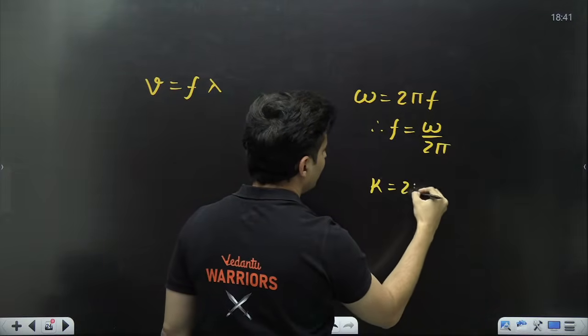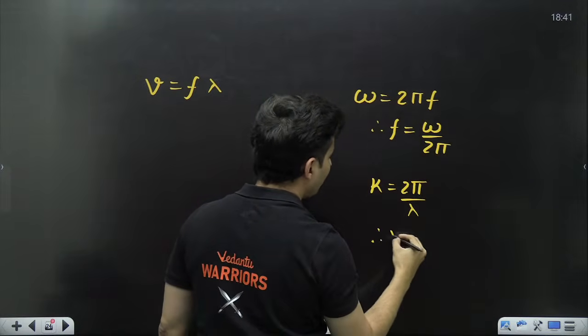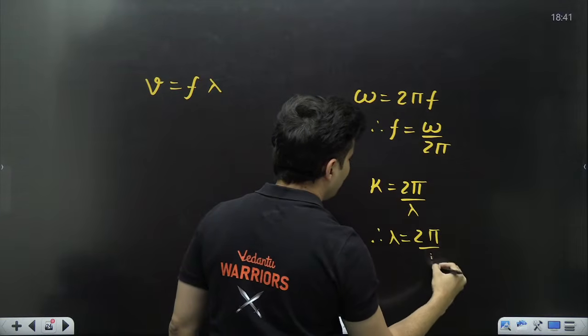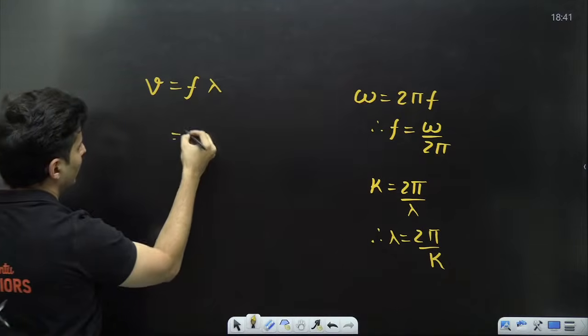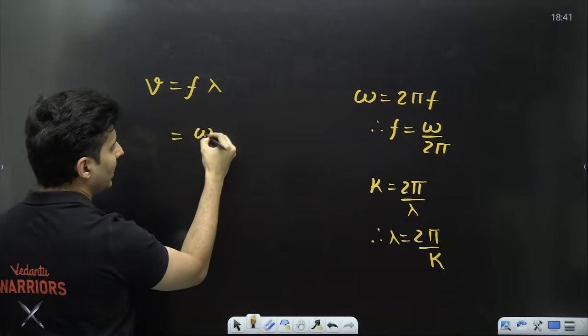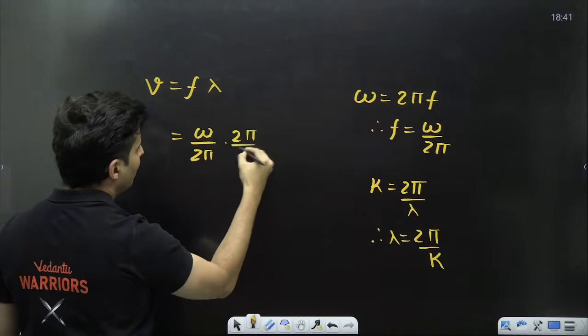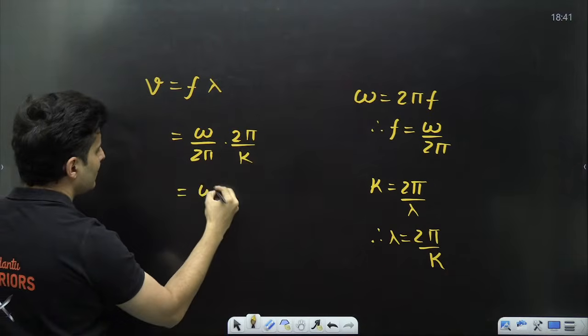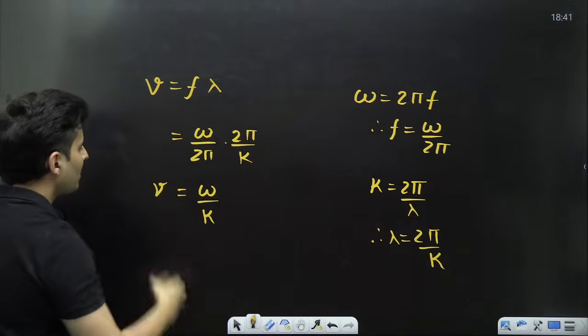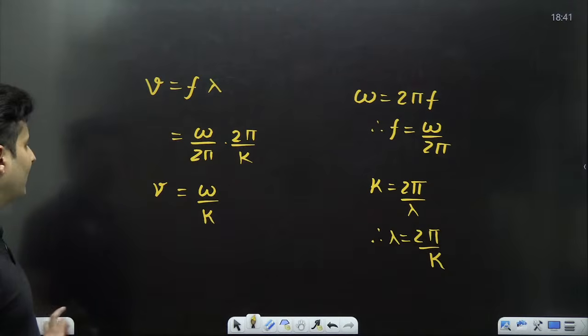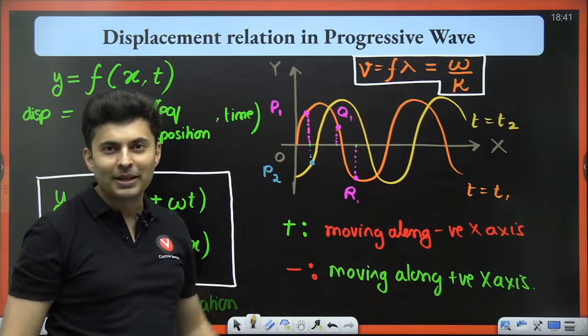Also k is 2 pi by lambda, therefore lambda is 2 pi by k. Substituting it over here, instead of frequency put omega by 2 pi, instead of lambda put 2 pi by k. 2 pi cancels, you will get omega by k. So that's how you get v is omega by k.